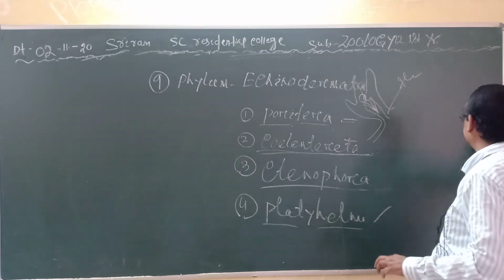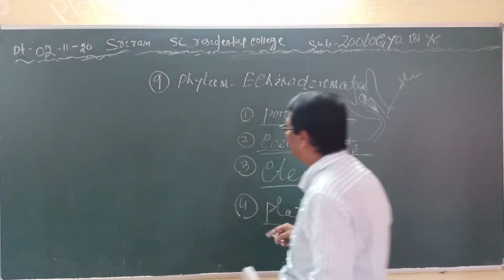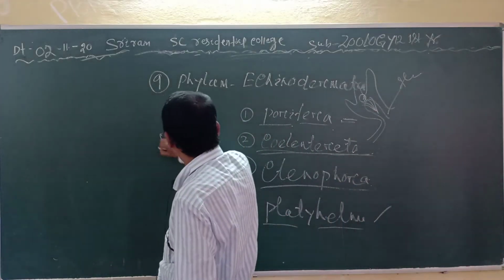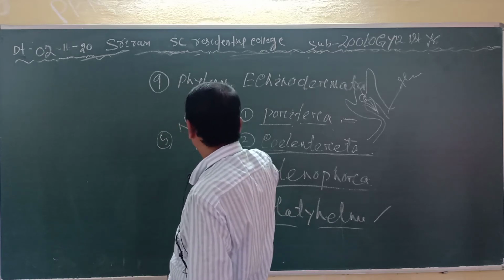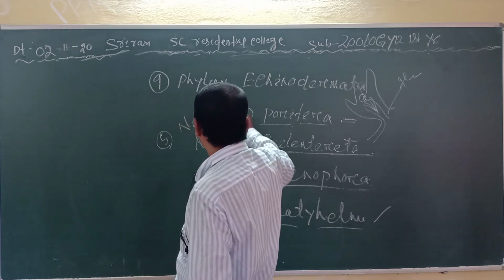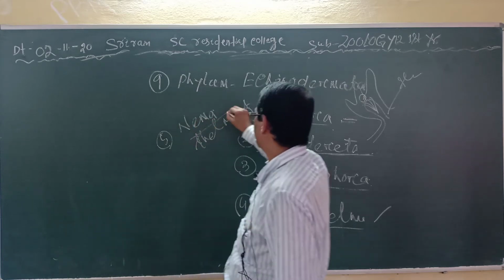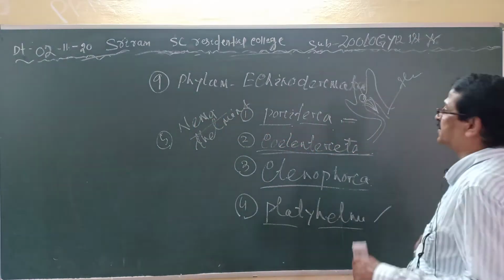Then you come to the Aschelminth or Nemathelminth, phylum 5. Nemath means nema is round, and helminths means worm.